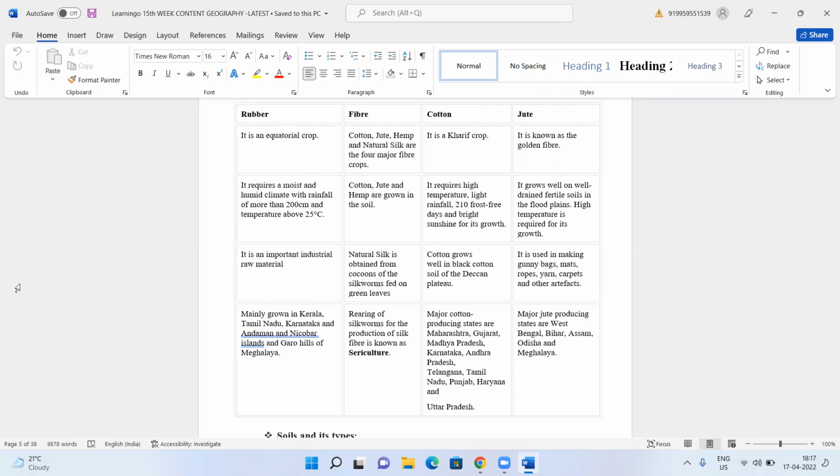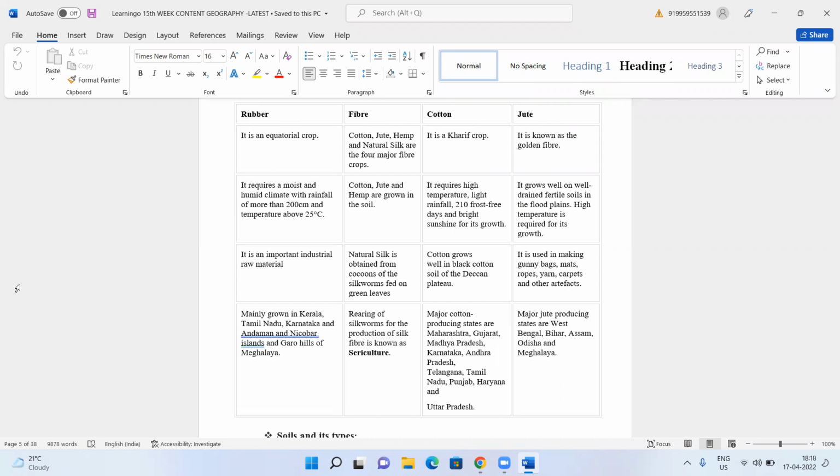Then you have the fiber crops. Cotton, jute, hemp, and natural silk are the four major fiber crops. Cotton, jute, and hemp are grown in the soils. Natural silk is obtained from the cocoons. That means when we are differentiating the fibers, cotton, jute, and hemp are cultivated, but natural silk is obtained from the cocoons of silkworms fed on green leaves. Rearing of silkworms for the production of silk fiber is also known as sericulture. You must be knowing this word, sericulture.